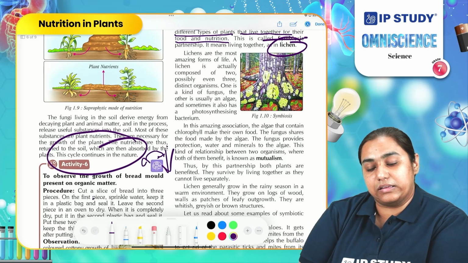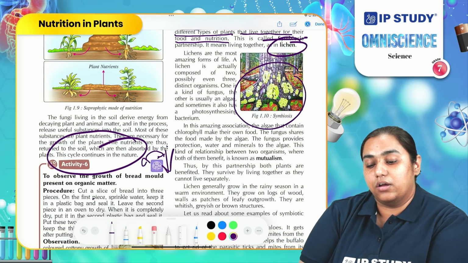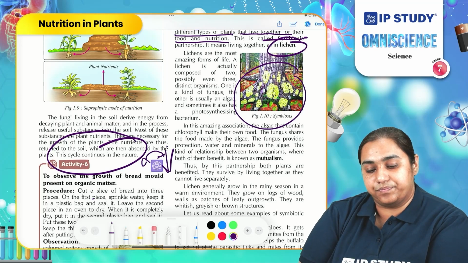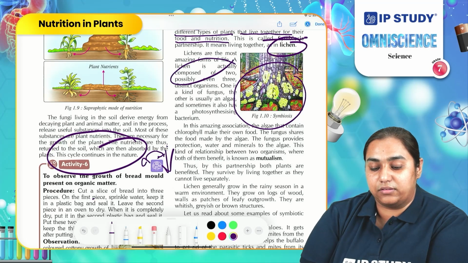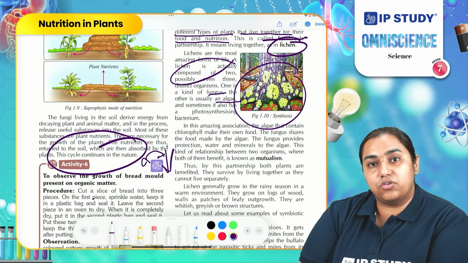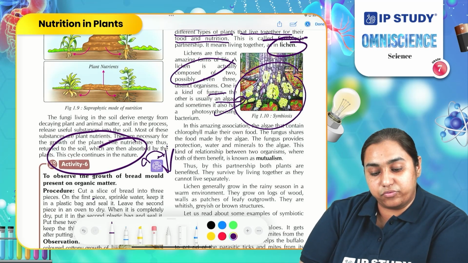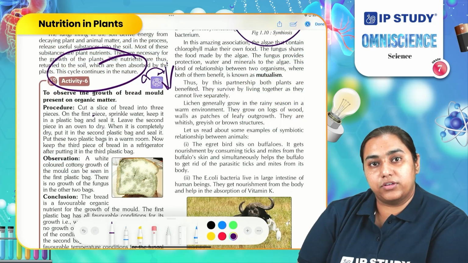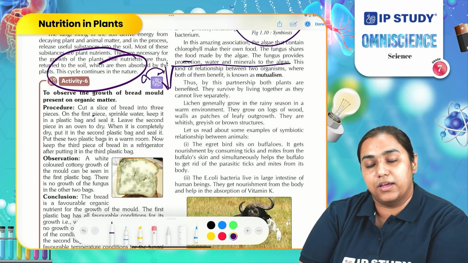So what are lichens? If you observe this image, the greenish growth on the tree log is lichen. Lichens are composed of two different types of organism. One is fungus and another is algae. They stay together. Algae undergo the process of photosynthesis and produce food. This food is consumed by fungi. Algae produce food for the fungi and fungi provide them with the protection, water and minerals which are necessary for the process of photosynthesis.